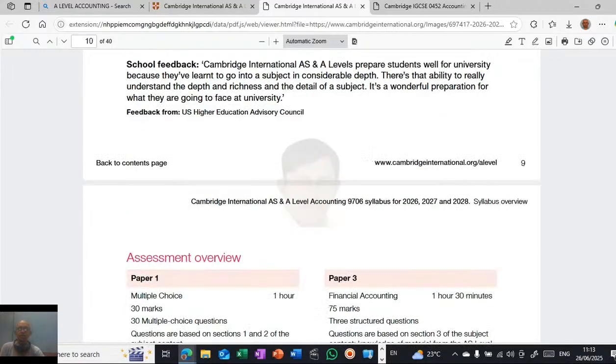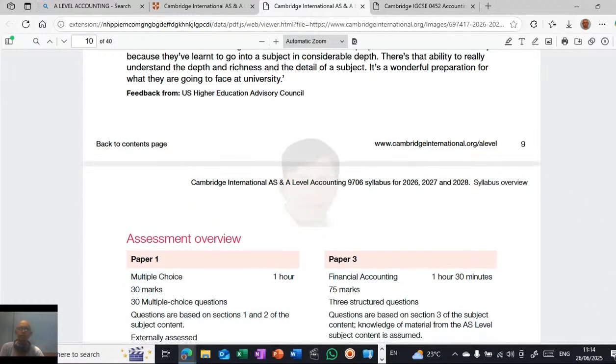See, what does it say? Cambridge International AS and A Level prepares students well for university because they learn to go into the subject in considerable depth, with the ability to really understand the depth and richness of the subject. It's a wonderful preparation for what they will face at university. So you should be proactive.